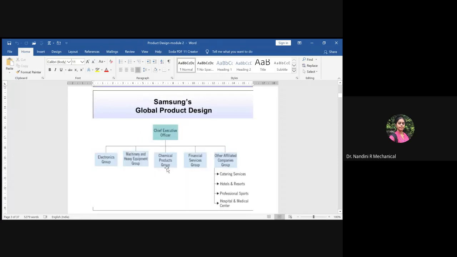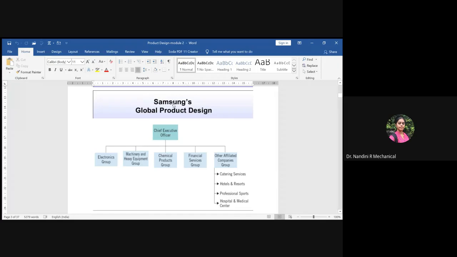And then I told you related to the organizational structure. This is just an example to show how the structure of an organization will be. In every organization, whether it is a small company or a large scale industry, there will be a head, there will be some subheads, and below the subheads, there will be a team of people who work. All these people will be interrelated. In a normal, medium or large scale organization, usually you will have a CEO, a chief executive officer. Under that, you will have different departments.